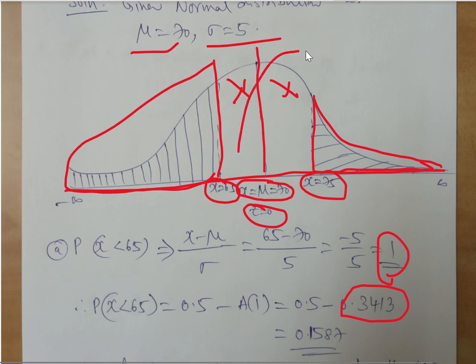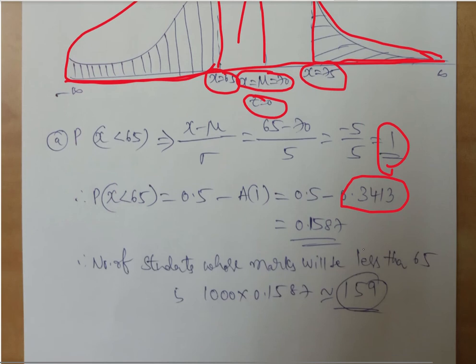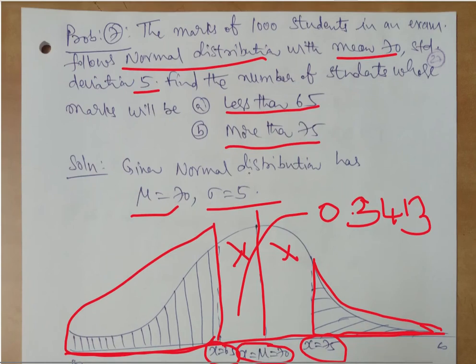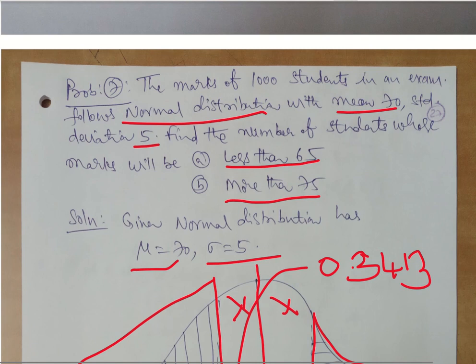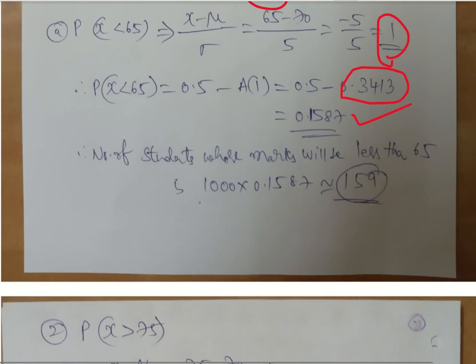That means this value is 0.3413, but I don't want this. So 0.5 minus 0.3413, I will get 0.1587. The question is to find the number of students out of 1000. So it is not only probability, it is the number of students. When they say number of students, we have to multiply with the probability. You will get approximately 159.